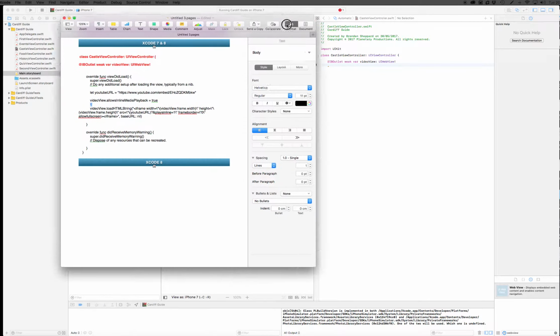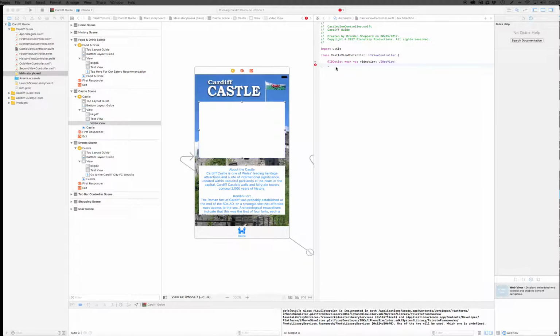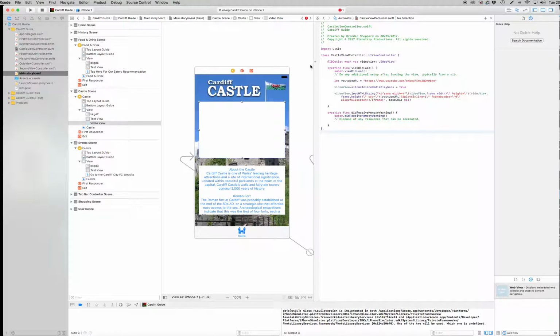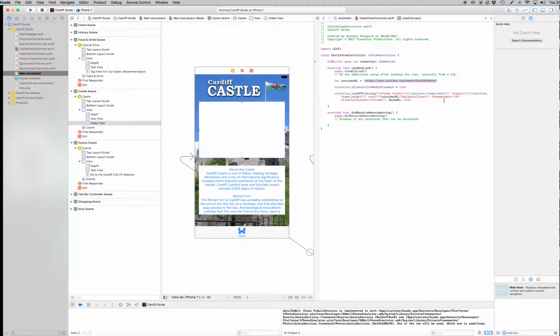Then you're going to go over to the PDF, and you're going to copy again all the text in black. Copy it and simply paste it. Now essentially that's it, but now we need to enter in that YouTube URL. So we're going to go to YouTube, we're going to copy the URL, we're going to paste it in, making sure we don't delete the speech marks. Lovely, fantastic. And there you go. Again, there's no errors that have appeared, which must mean that it's successful. So let's press play and let's find out.